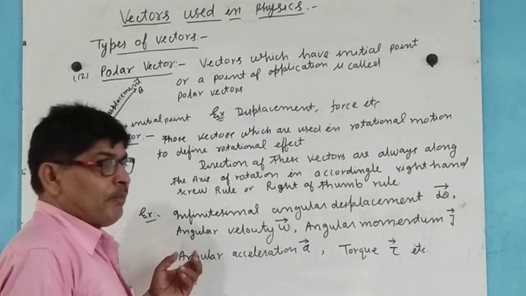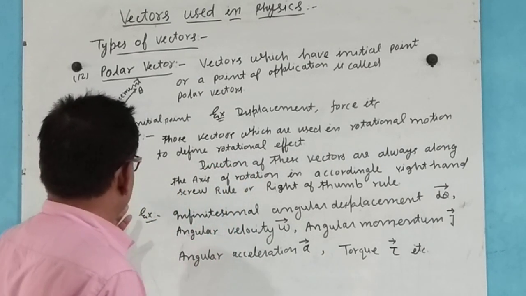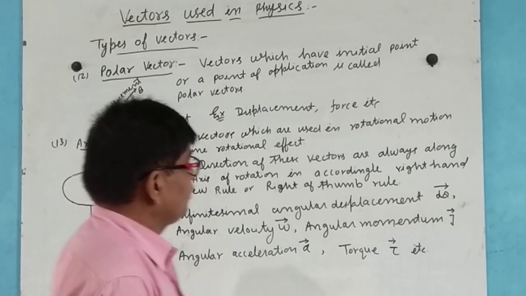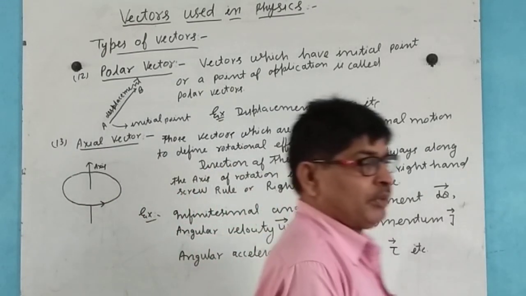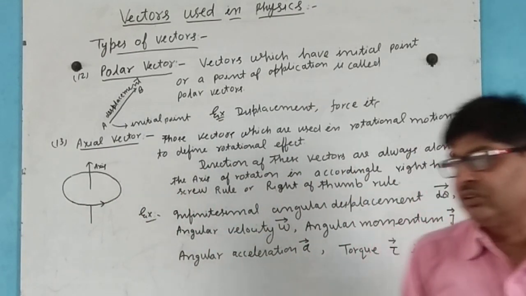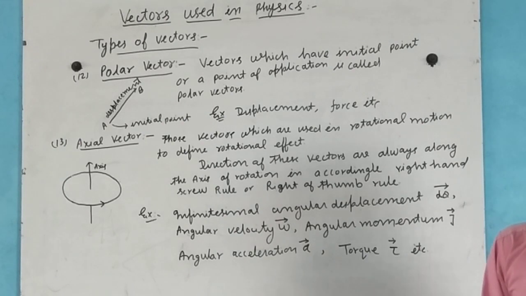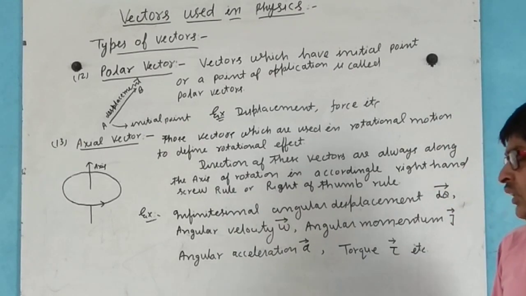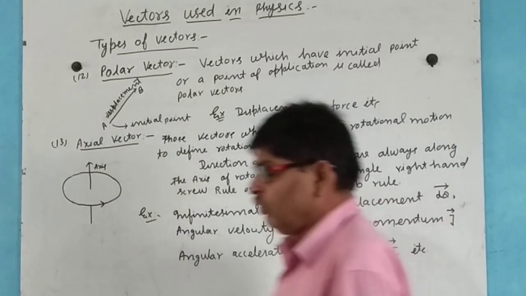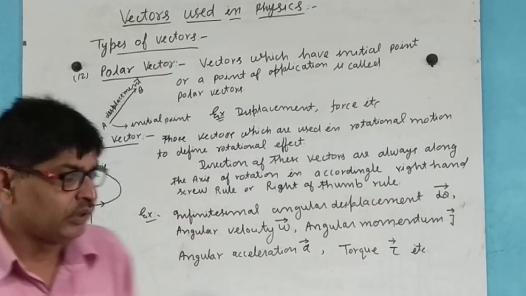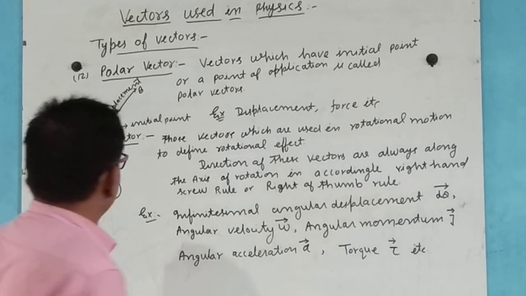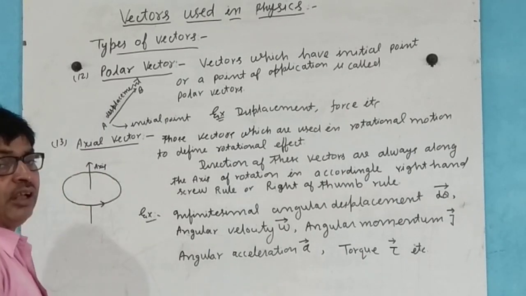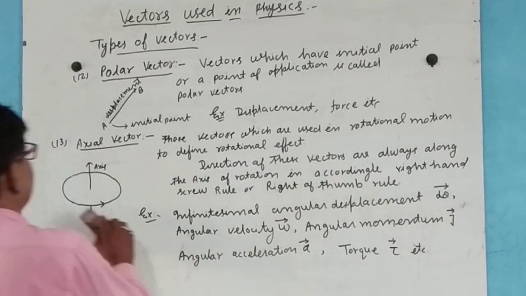For example, to define the infinitesimal angular displacement d theta, or torque, or angular velocity, or angular rotations, we use this axial vector.